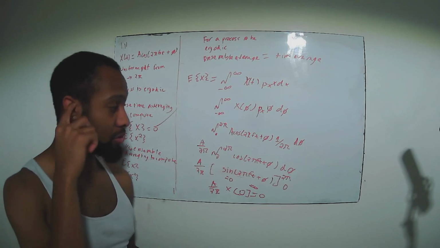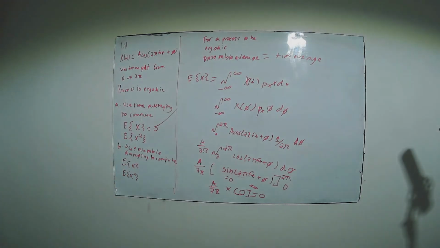I won't really go through that here, but if you do want to compute it, it's not too difficult.